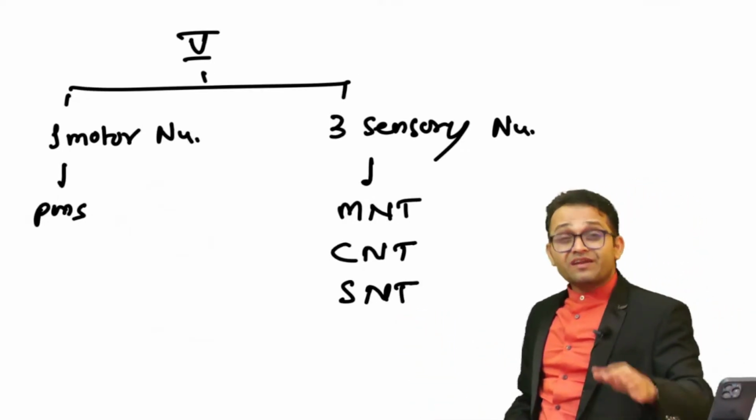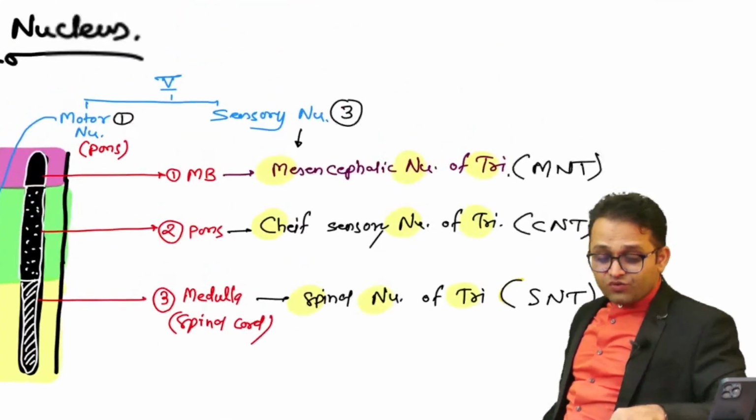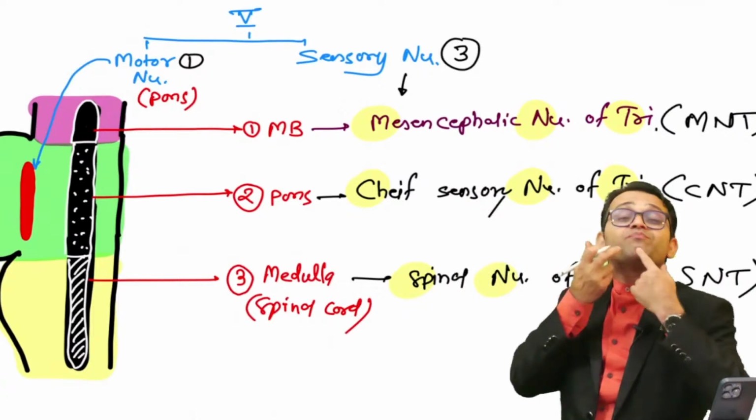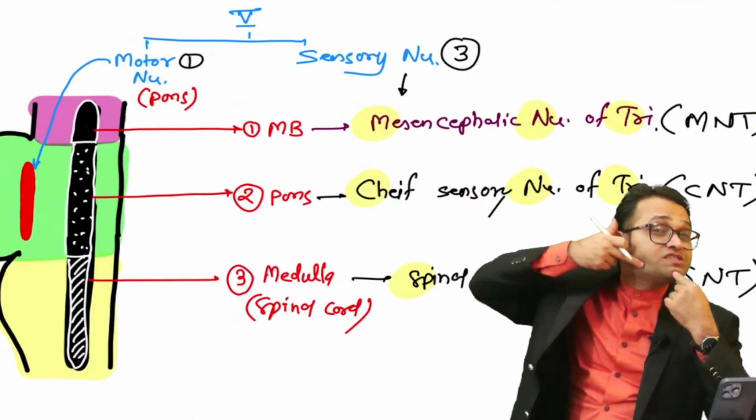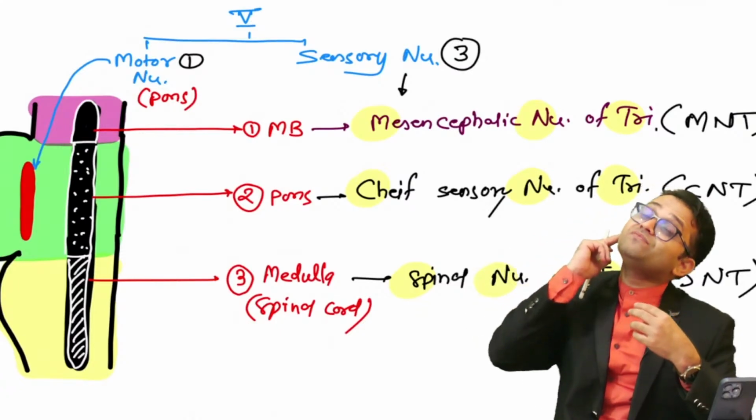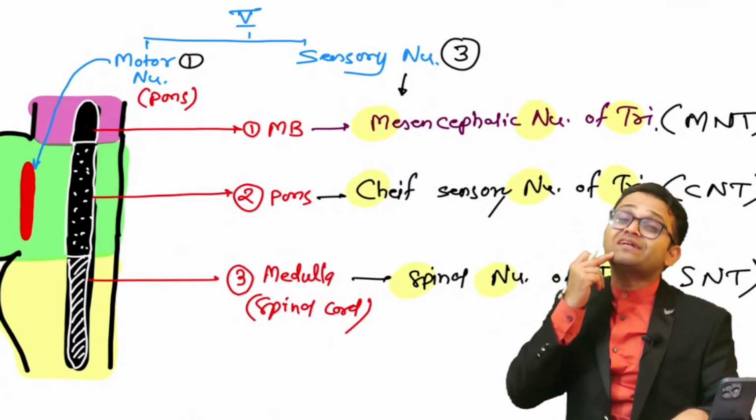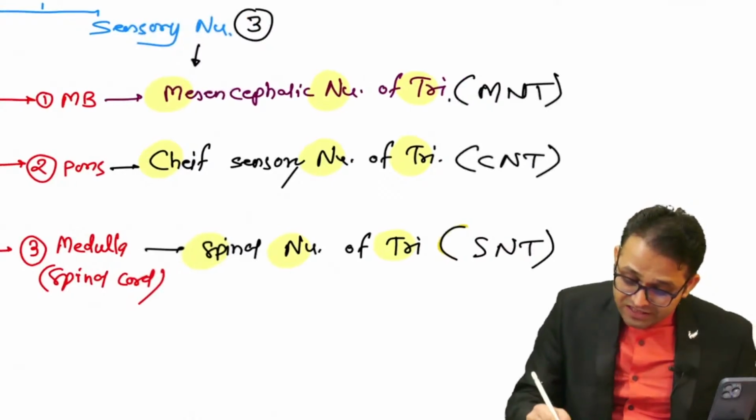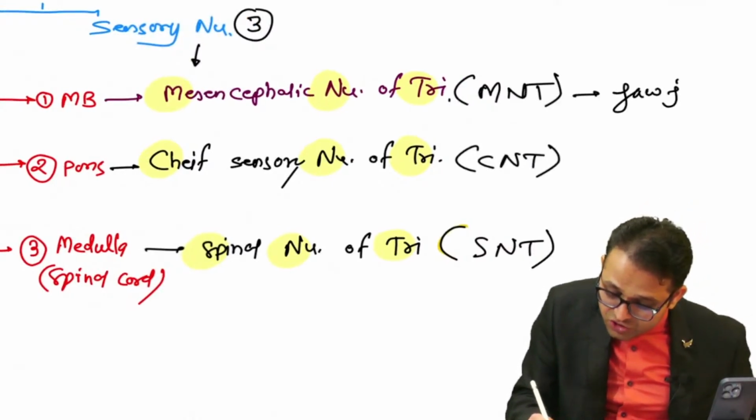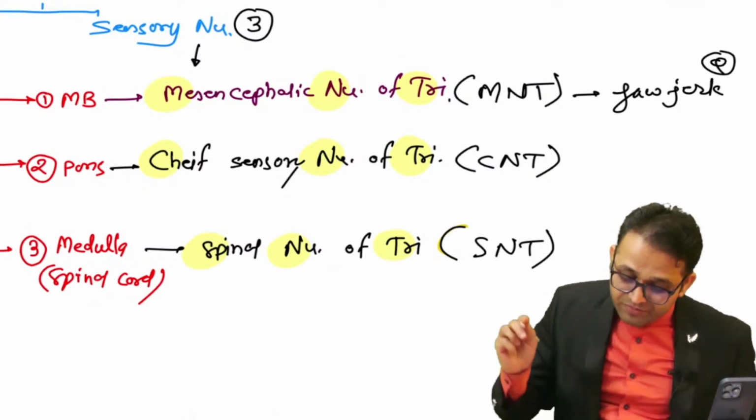Getting the point? Remember, beta, this mesencephalic nucleus, sir, is located in our midbrain. So when we are performing the jaw jerk, the impulse goes through our mandibular nerve part, and then with the pseudo unipolar neuron, it comes directly here. So remember, the jaw jerk is related. This is your INICT question. So remember, the jaw jerk is related with our Mantu.